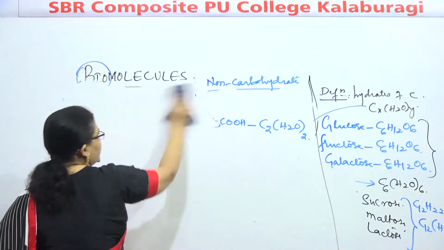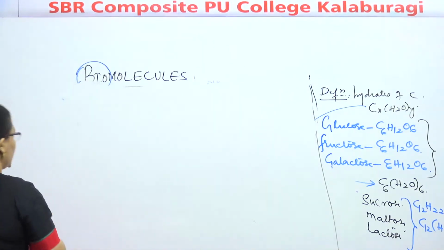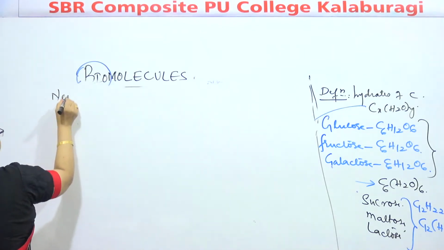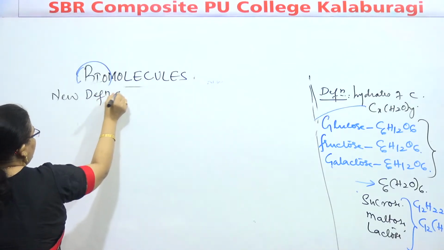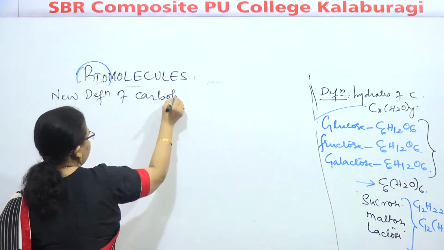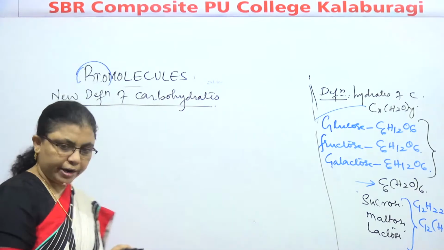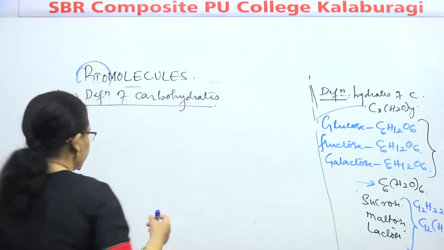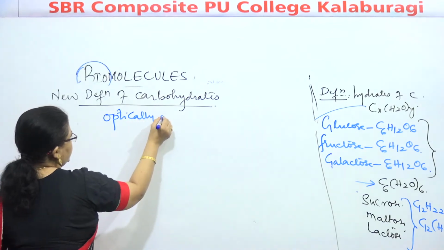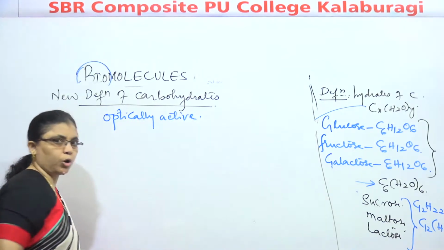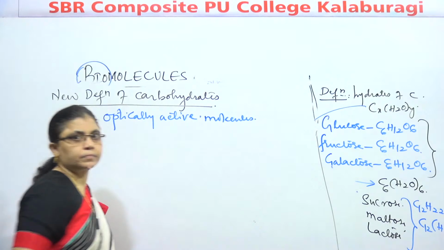Okay, we'll define the carbohydrate. New definition. How to define? Listen here. This will be the final definition. New definition of carbohydrates. Carbohydrates are defined as the optically active molecules like